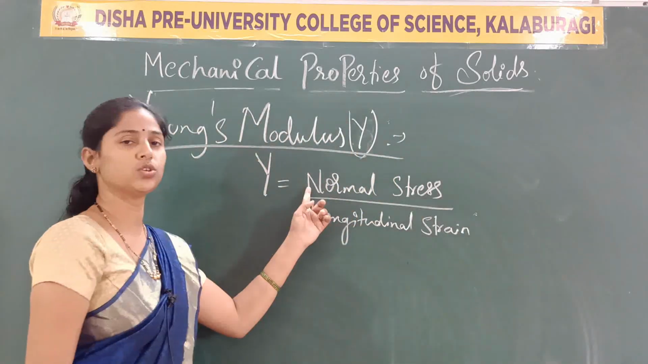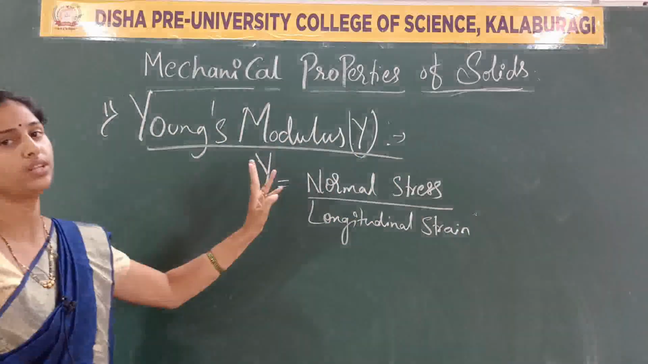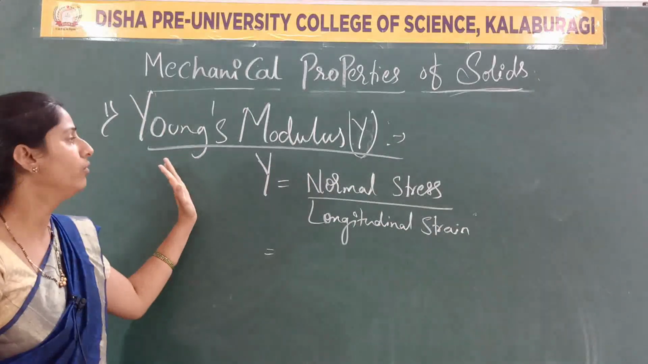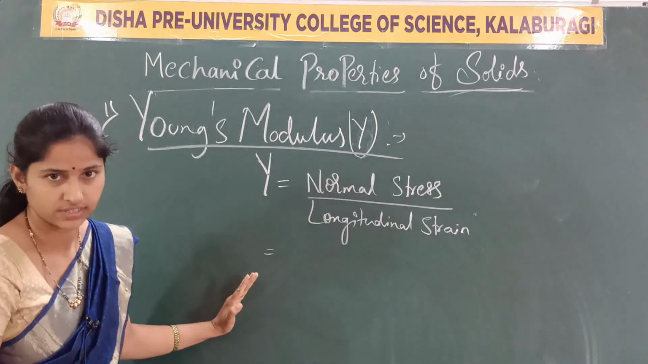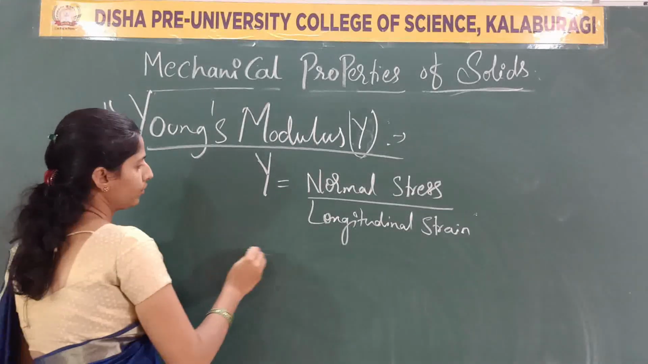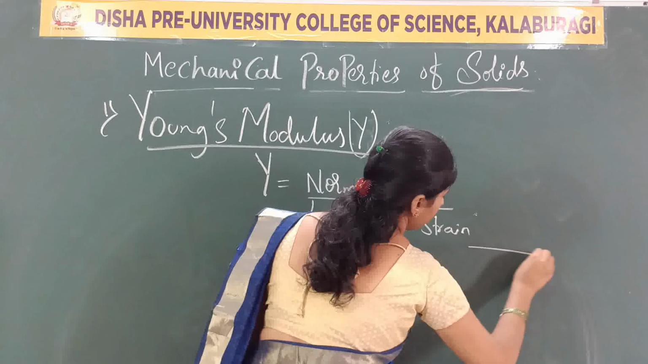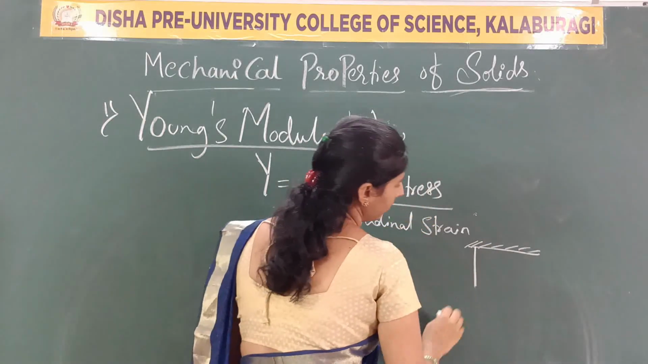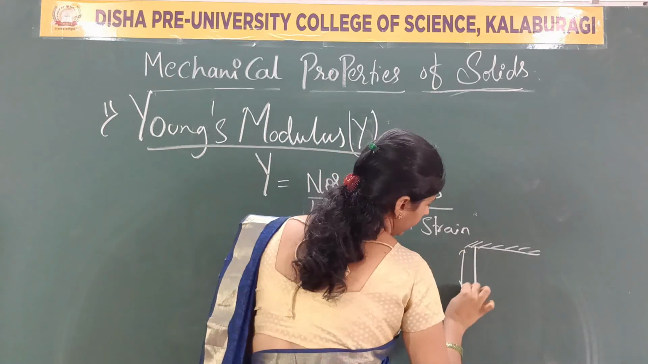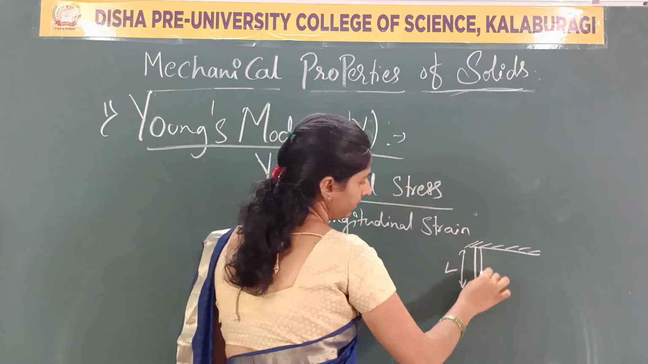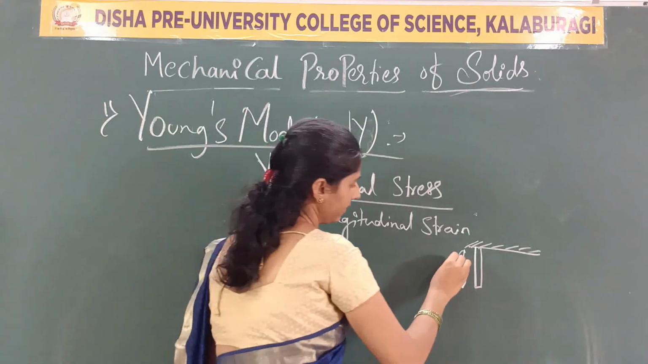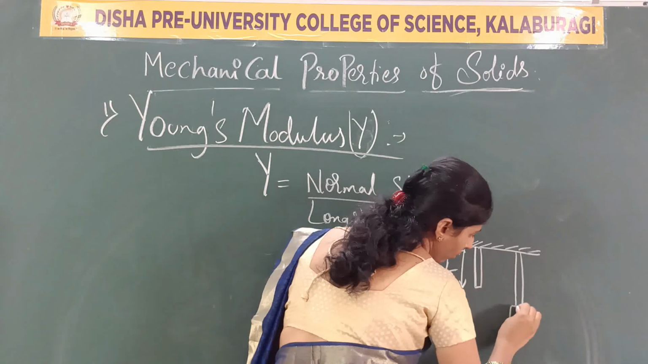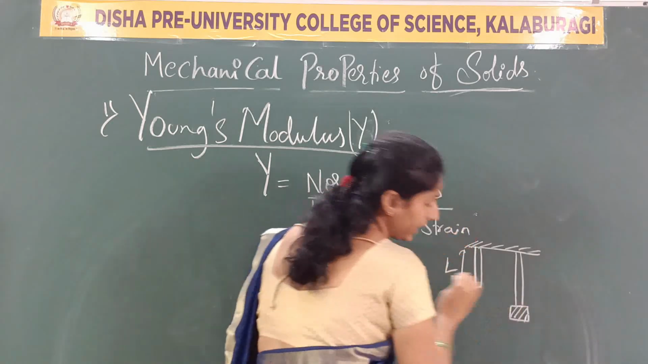So we can also assume this normal stress as a longitudinal stress. Clear? Now, in an expression manner, how can we derive this? Suppose I take a length of a wire here, assume this is a base. I am taking a wire of length L. This is the length of the wire, assumed as L. Now to this wire I am applying some load.